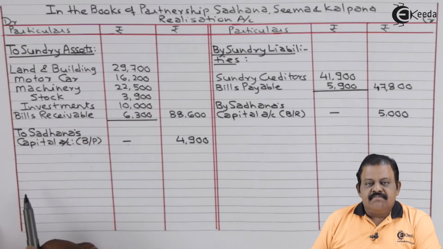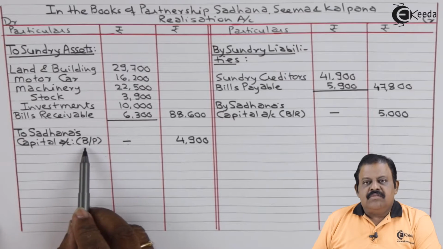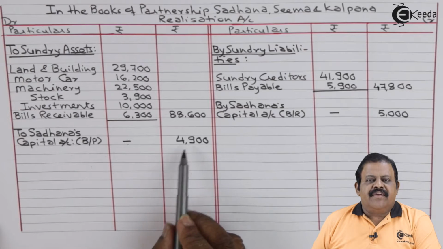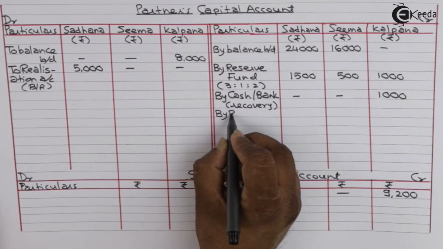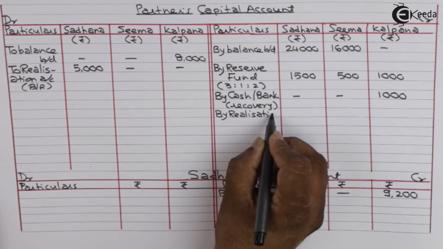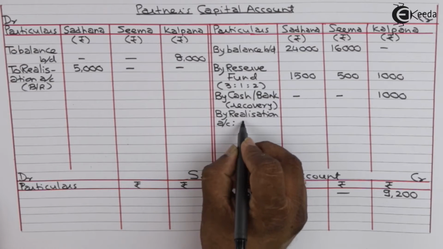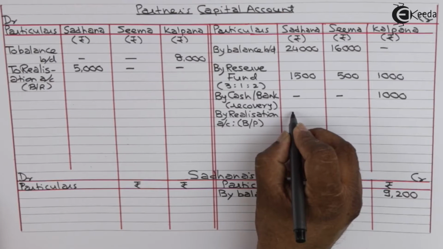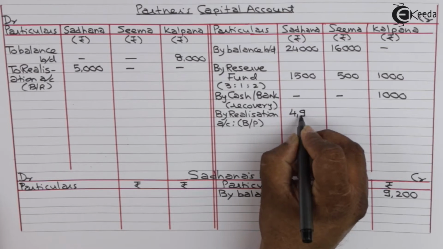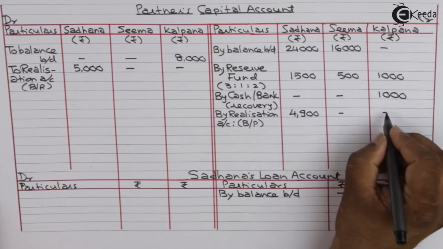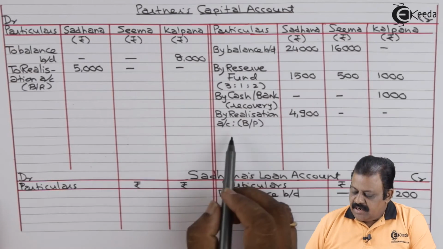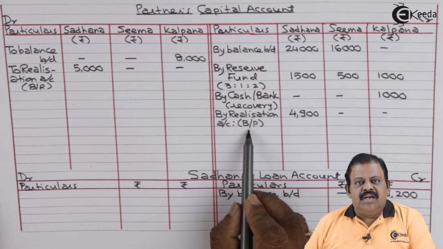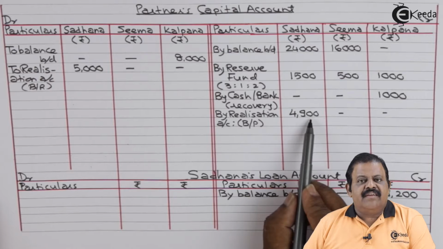Realization account debit side to Sadhana's capital account for bills payable taken 4,900. Sadhana's capital account credit side by realization account for bills payable taken over 4,900.